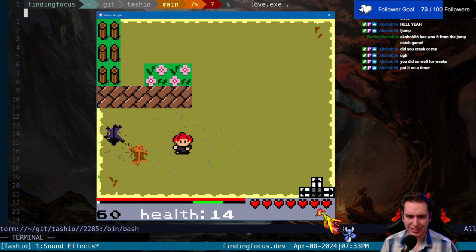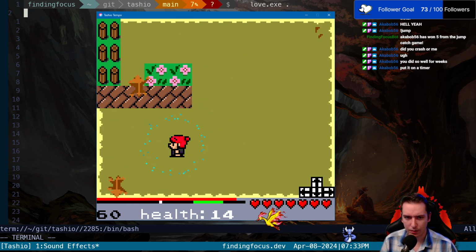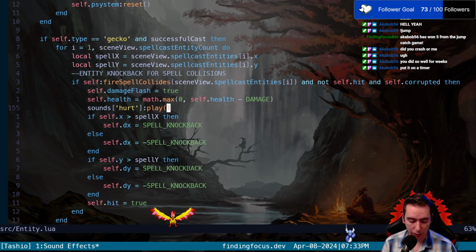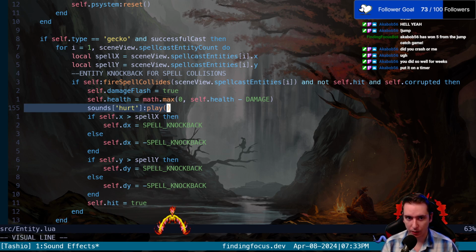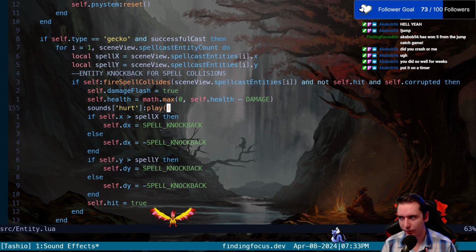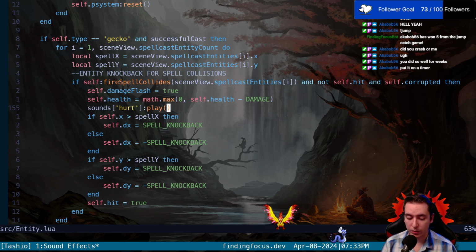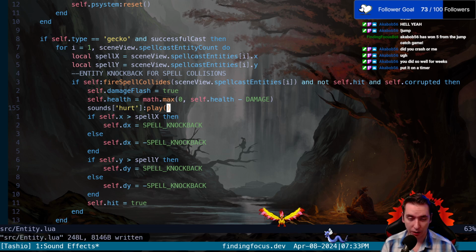Cool. So you could start to see the basics of how, these aren't great sounds, but you could see how it starts to add a little bit of oomph to it. And it's really not that hard. The hardest part is knowing where in the code base to implement these things. Now there's other things, like you can set the gain of the volume. I don't know how many sound effects there are, but there are little things like you can set looping, you could set the volume. I'm not sure what else, but we can look some up on the Love2d documentation to see some more.